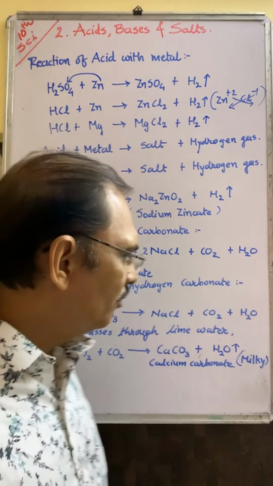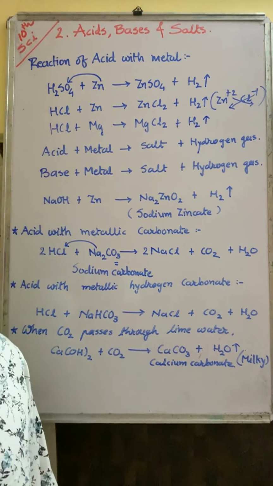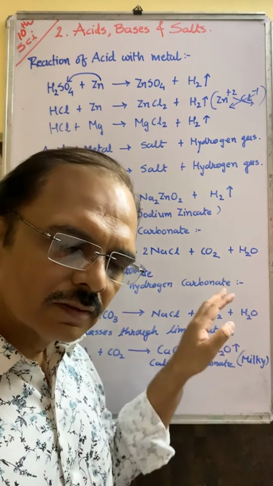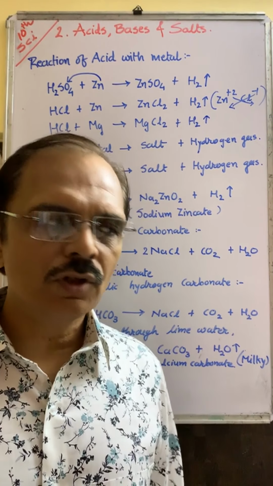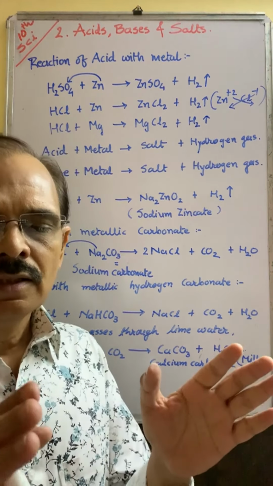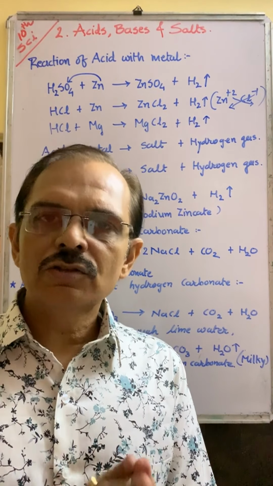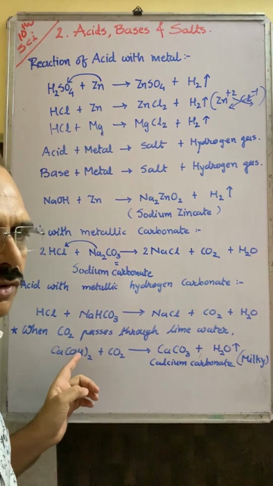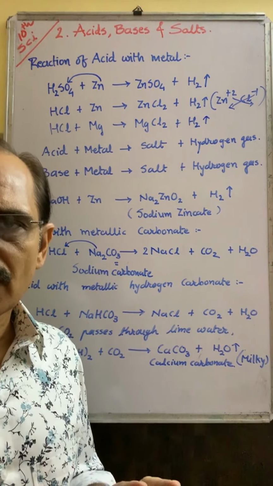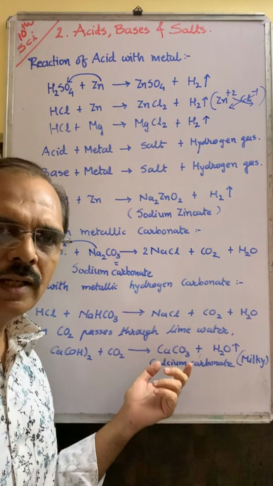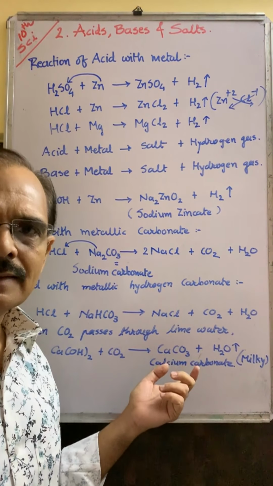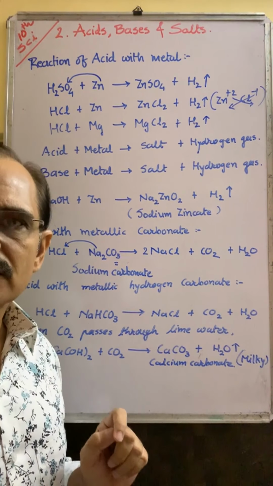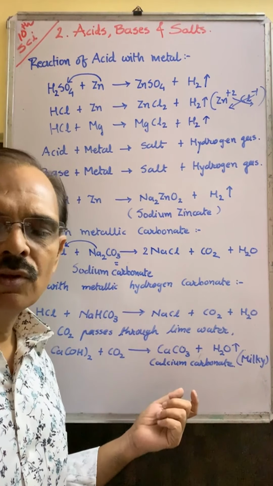For example, we said that lime water, calcium hydroxide, is used for whitewashing the wall. On the wall, if we apply calcium hydroxide or lime water, then in the atmosphere carbon dioxide is present. This atmospheric carbon dioxide reacts with calcium hydroxide applied on the wall and forms calcium carbonate. After some time we can see that the white wall is formed and it becomes hard, so it is called calcium carbonate.